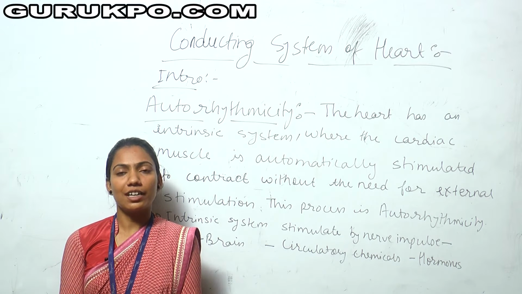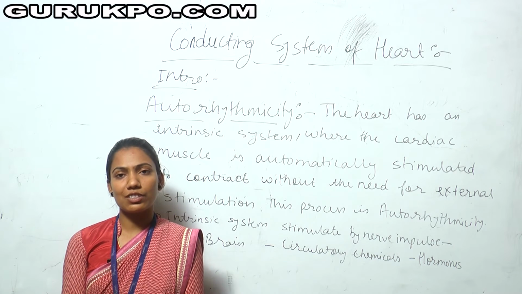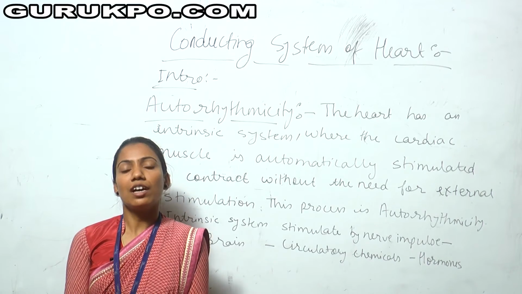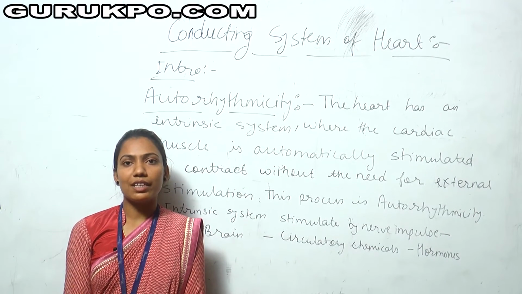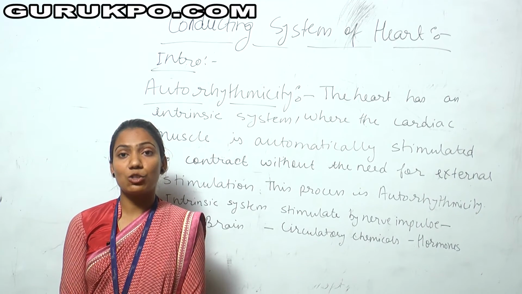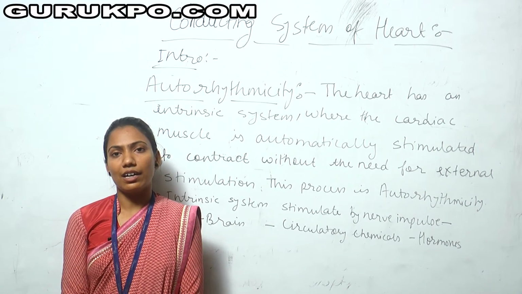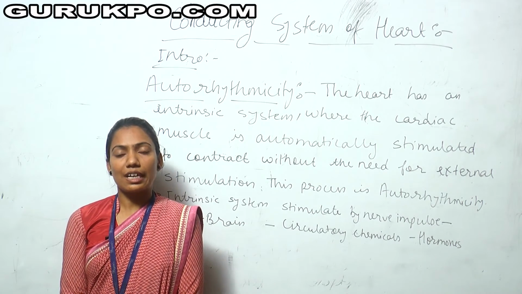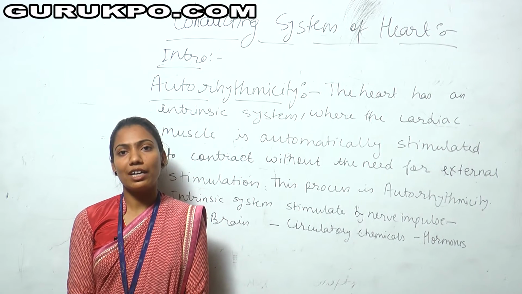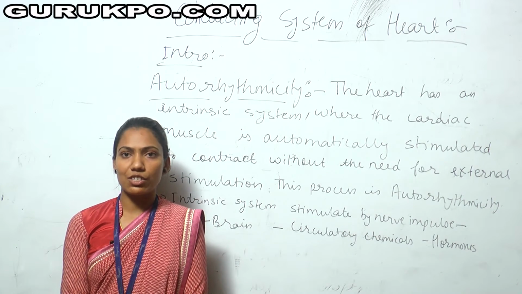Today my topic is the conductive system of the heart. First of all, we discuss the introduction of the conductive system of the heart. The conductive system is a very important part of the cardiovascular system. When blood is pumped by the heart, the heart is stimulated by impulses. There are many impulses spread in the heart, so this system is called the conductive system of the heart. The main function of the heart is pumping blood into the whole body, where it then circulates. This is called the conducting system of the heart.